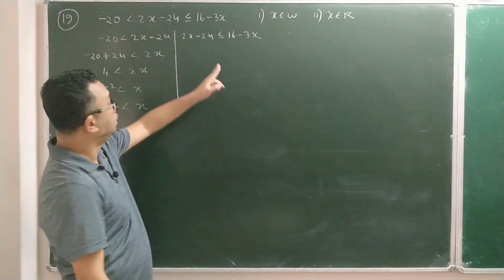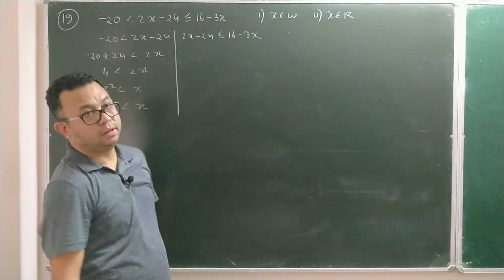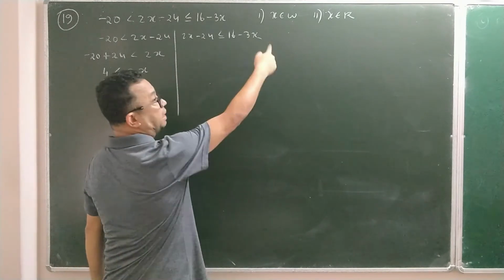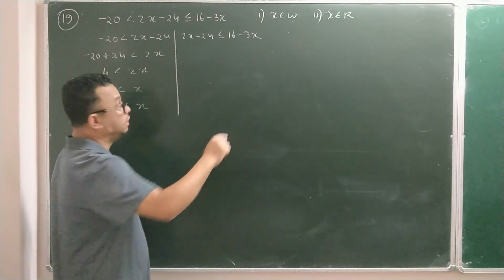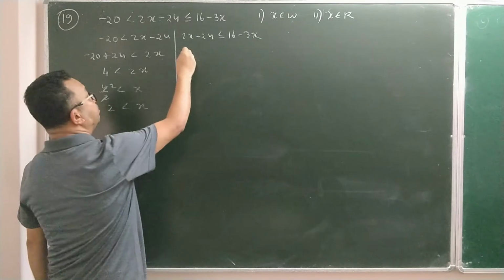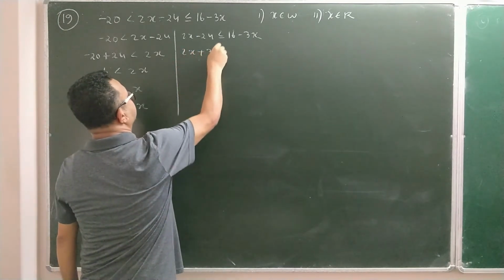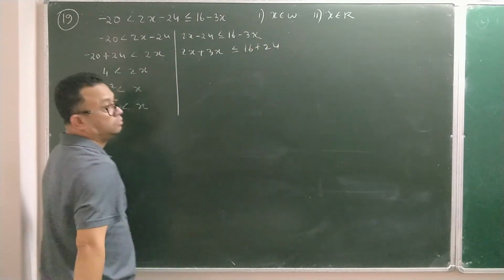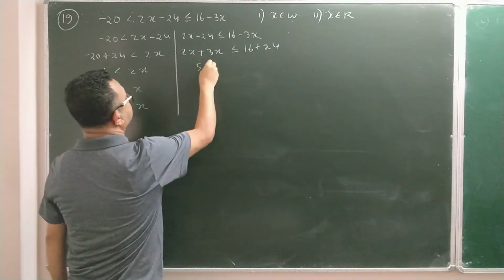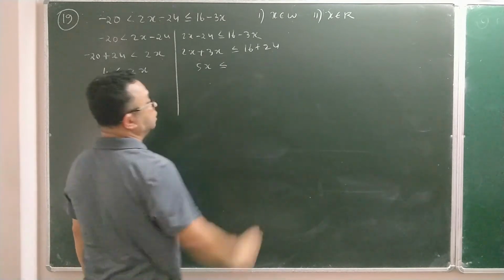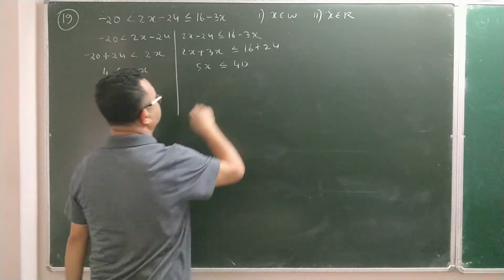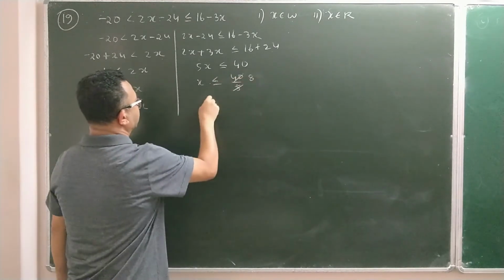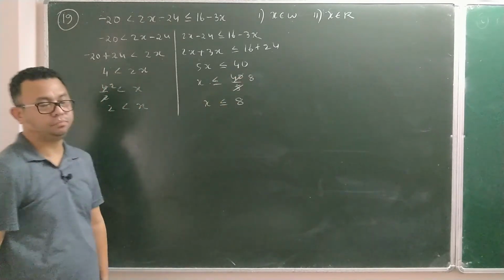Same way now I'm going to solve the other part. Here is one x, this is another x. Take x that side, which will make it positive. If I take this 2x, that will be 2x minus 3x, which is minus x, so I don't want minus. Rather, I'll bring this 3x this side, so that will be positive: 2x plus 3x. Take 24 that side, so it will be 16 plus 24. Then you have 5x less than or equal to 16 plus 24, which is 40. So x is less than or equal to 40 by 5, and you cancel. So x is less than or equal to 8.